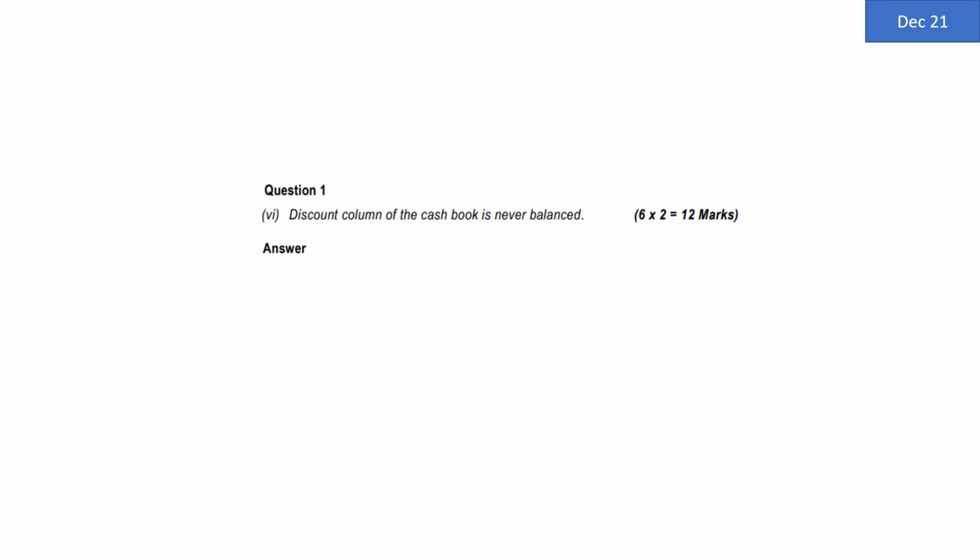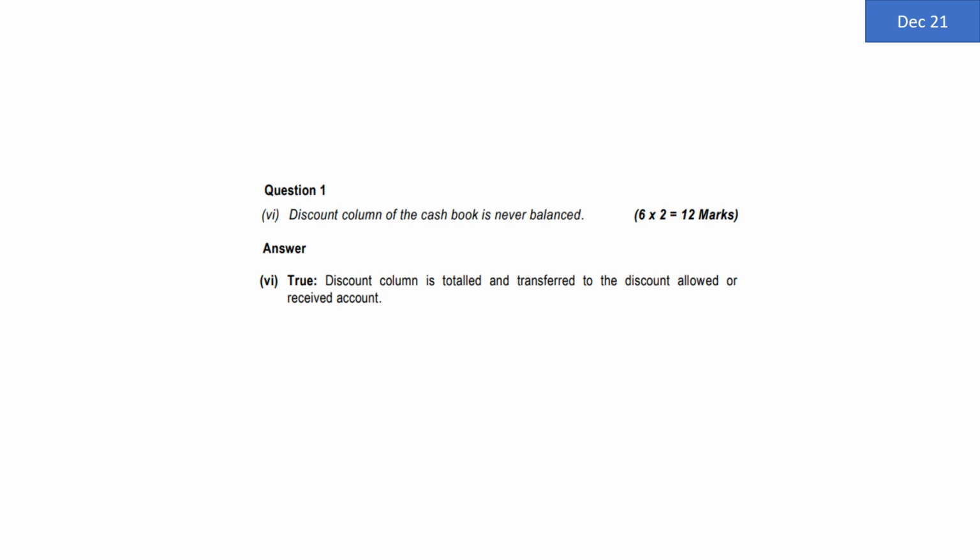So the debit side discount column represents discount allowed, which is a different account, an expenditure account, a loss account. On the other hand, the credit side discount column represents discount received, which is an income account, a revenue account, a gain account. So these two are totally independent accounts. That means there is no question of balancing them. Those two accounts will be totaled and their totals will be transferred to the P&L account separately. The debit side discount allowed column will be transferred to the P&L account debit side under the heading 'To discount allowed', and the credit side discount received column will be transferred to the P&L account credit side under the heading 'By discount received'. It means the given sentence is true.